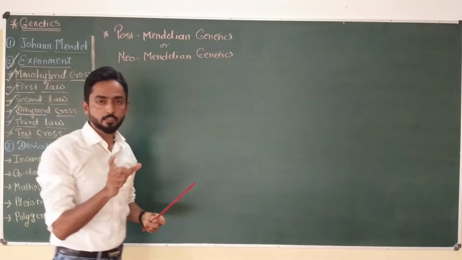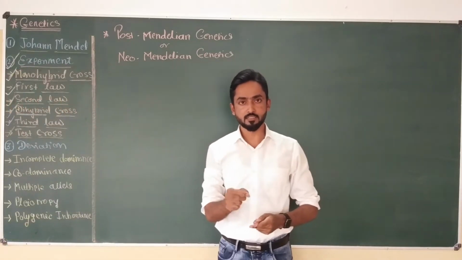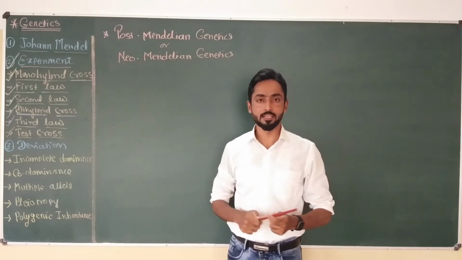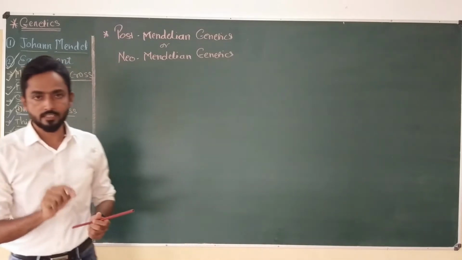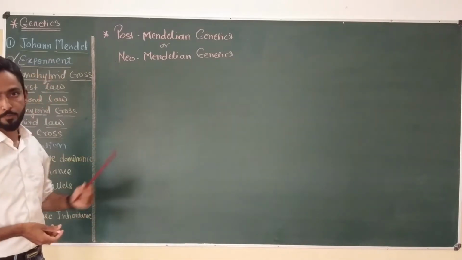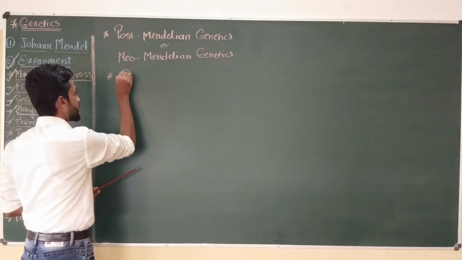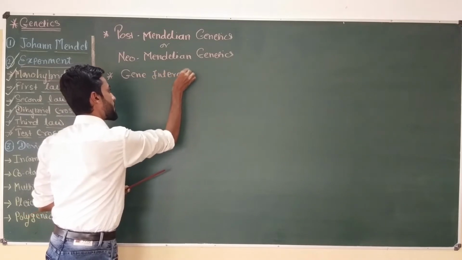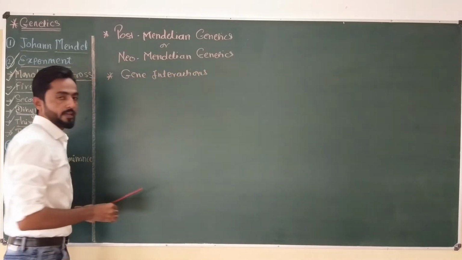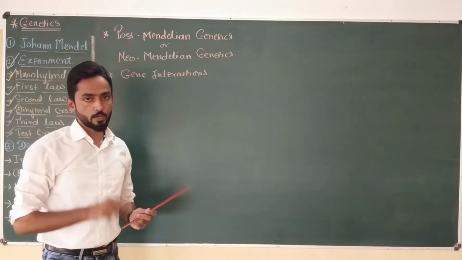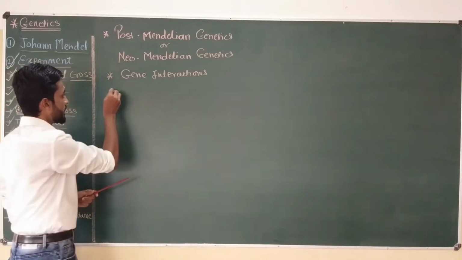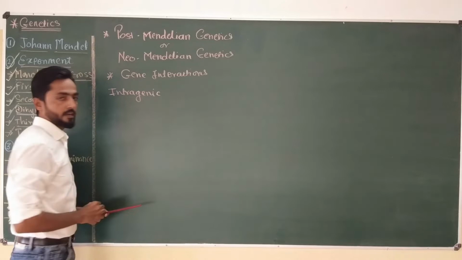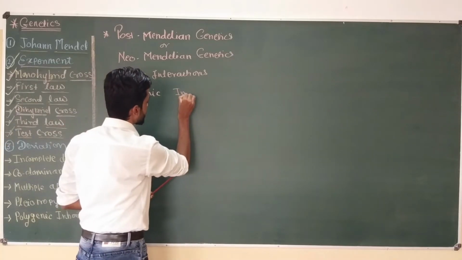Okay, some scientists found different types of gene interactions in plants and animals that play a role in this type of post- and neo-Mendelian genetics. Mainly two gene interactions are important in this type of genetics. So first we are going to see the gene interactions which play an important role in post or neo-Mendelian genetics, which include number one, intragenic interactions and intergenic interactions.